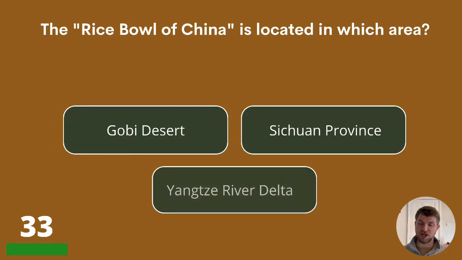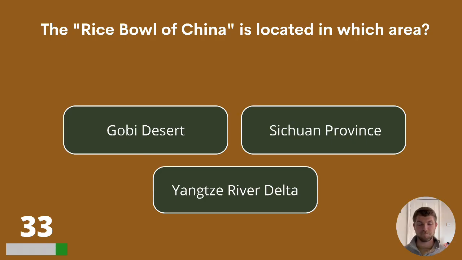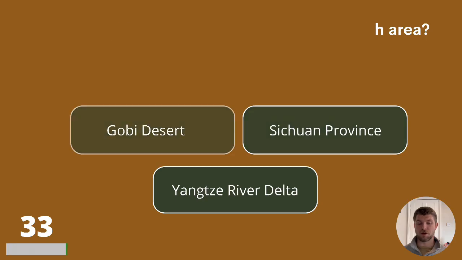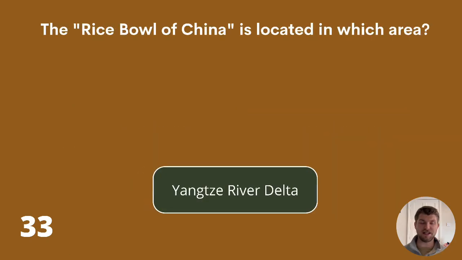The Rice Bowl of China is located in which area? Gobi Desert, Sichuan Province, or Yangtze River Delta? The correct answer is the Yangtze River Delta.